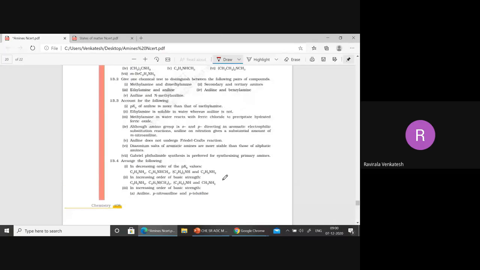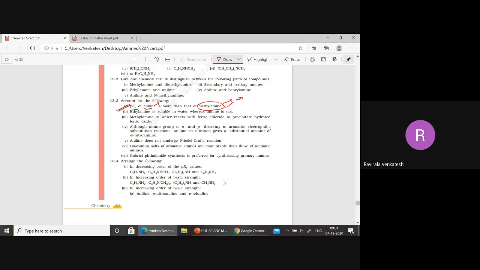Now when you observe, the pKb of aniline is more. pKb means what happened? It is reverse to basic character. You can explain this one. Aniline is aromatic, having resonance here. Ethylamine does not have the resonance here. So you can explain this one.